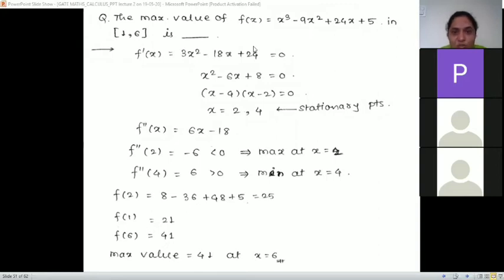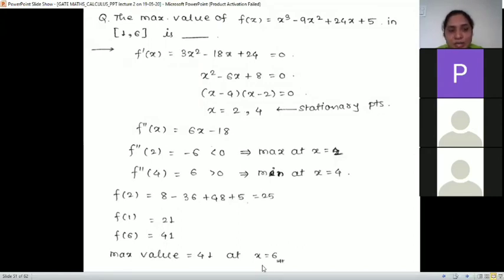Now for maxima we'll put x is 2. So we solve this by putting x is 2. So it is 25, right? And this is the maximum value of f of x. Okay, this is the maximum value, but the interval 1 to 6 is also given. So we find at point 1, that is the lowest point, f of 1 we'll also find, and the value is 21. And f of 6 we find, that is 41. So among these three values, the maximum value is 41. So your maximum value is 41 at x is equal to 6.